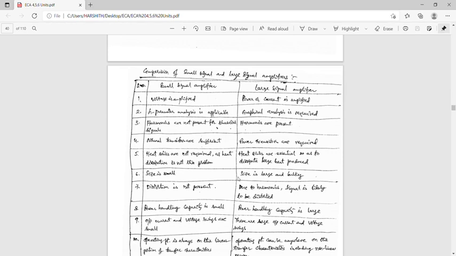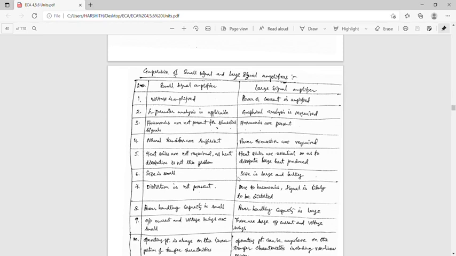In large signal amplifiers, due to the harmonics, the signal is likely to be distorted. In small signal amplifiers, the power handling capacity is small. In large signal amplifiers, the power handling capacity is large.